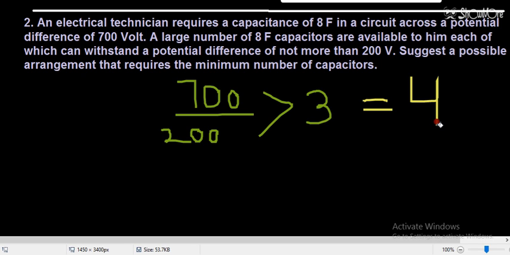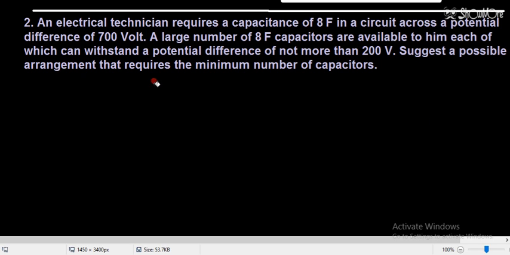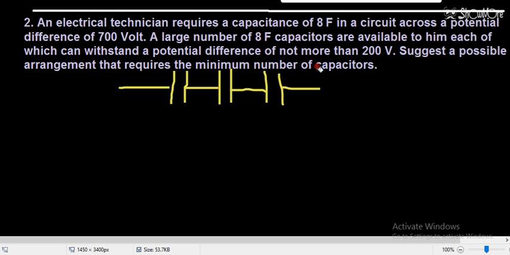So what I have to do now is connect these 4: 1, 2, 3 and 4. So 4 capacitors I have to connect here.